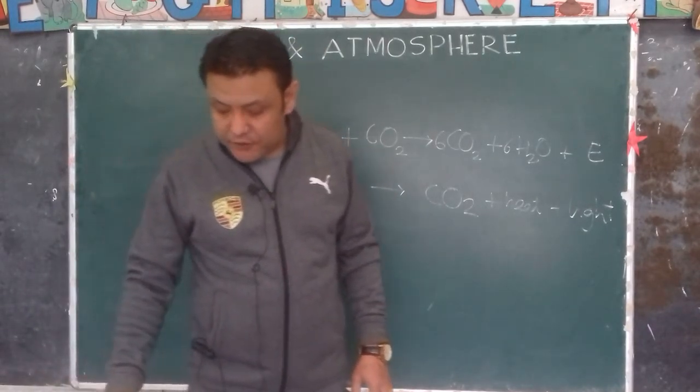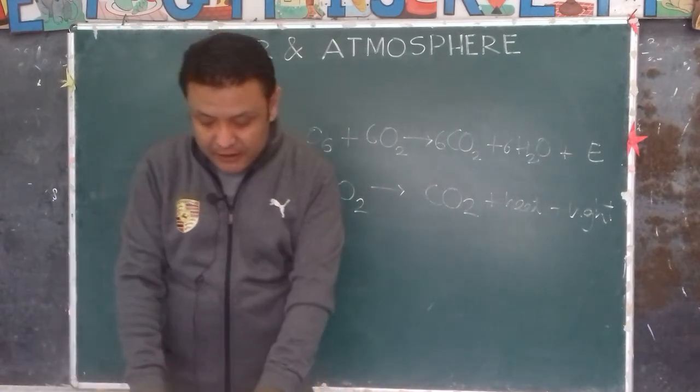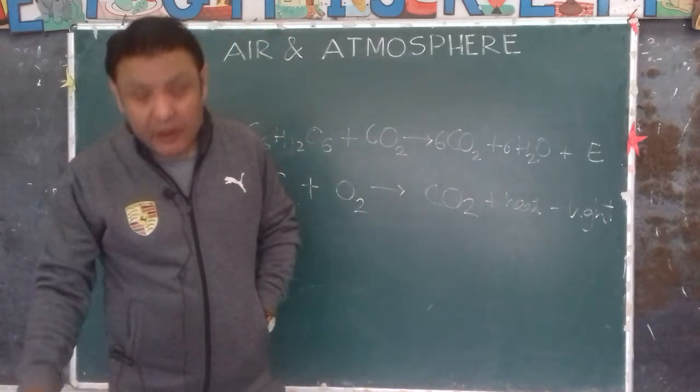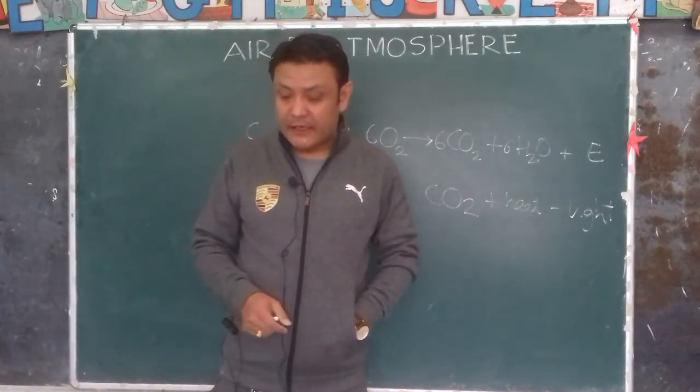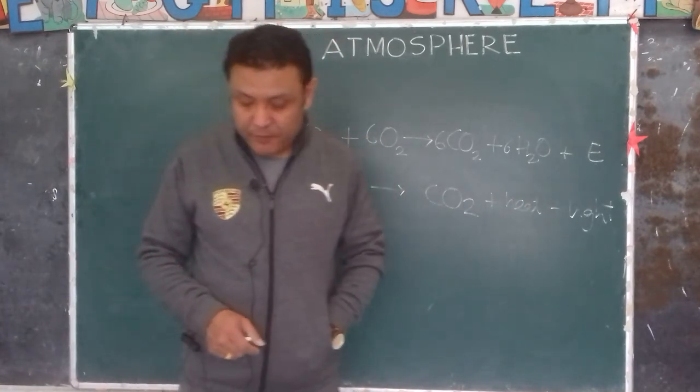Carbon dioxide is also used in medical purposes. You must be shocked. Why carbon dioxide? How in the medical purposes? In hospitals, the oxygen-filled cylinders are used to give oxygen to patients suffering from respiratory problems.